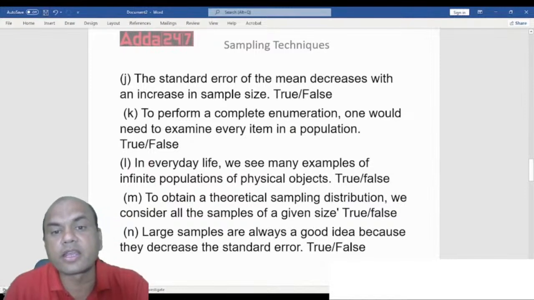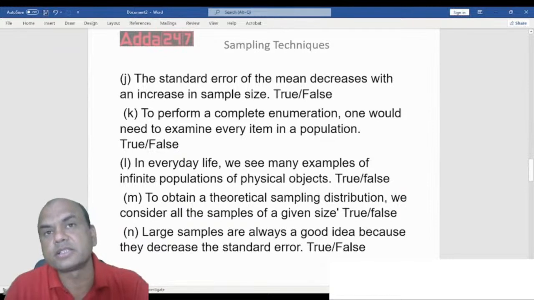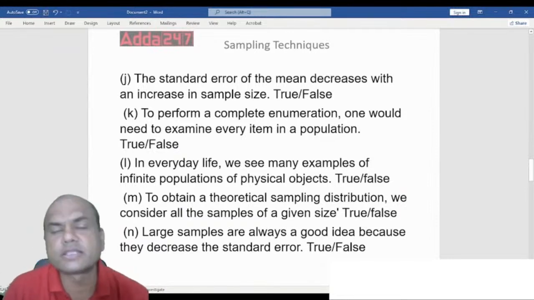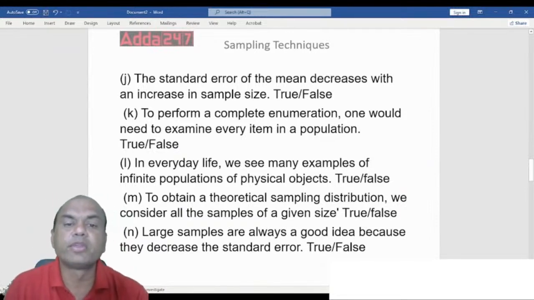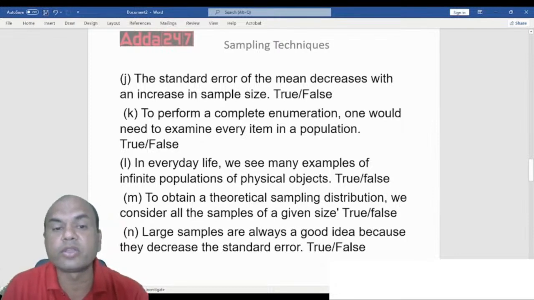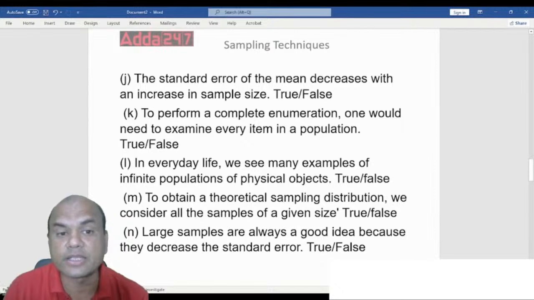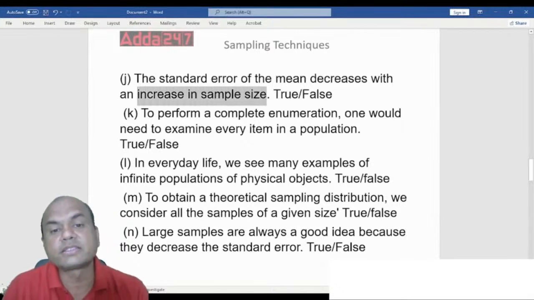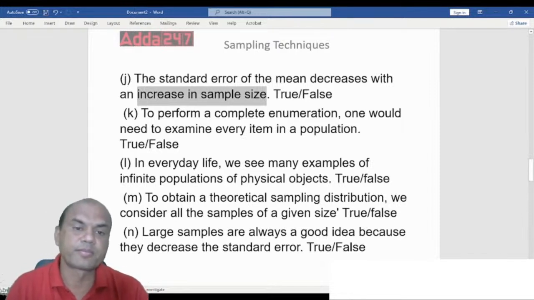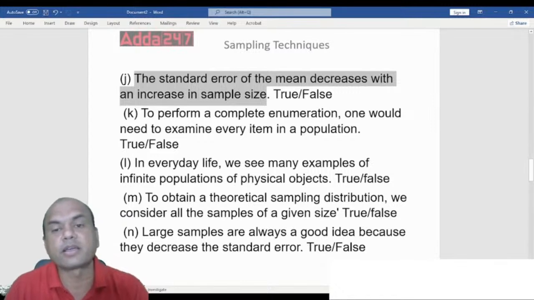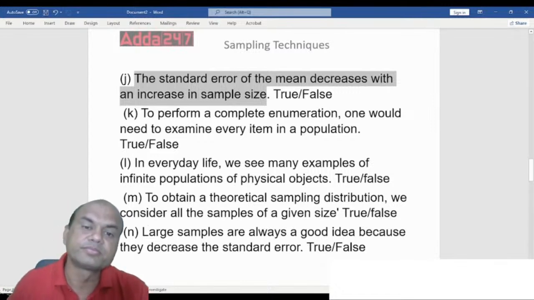The standard error of the mean decreases with an increase in the sample size. So as I go on increasing the sample size, will the standard error decrease or will it increase? So will this standard error decrease or increase? What do you say? True or false? Type fast in the comment section, everyone.